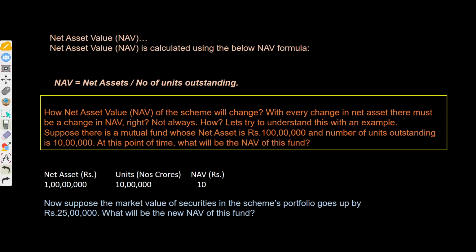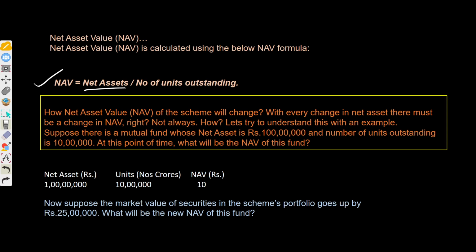Net assets value is calculated using the below formula. Net assets value means net assets divided by number of units. How will the net assets value of the schemes change? With every change in the net assets, there must be a change in NAV, right? Not always.